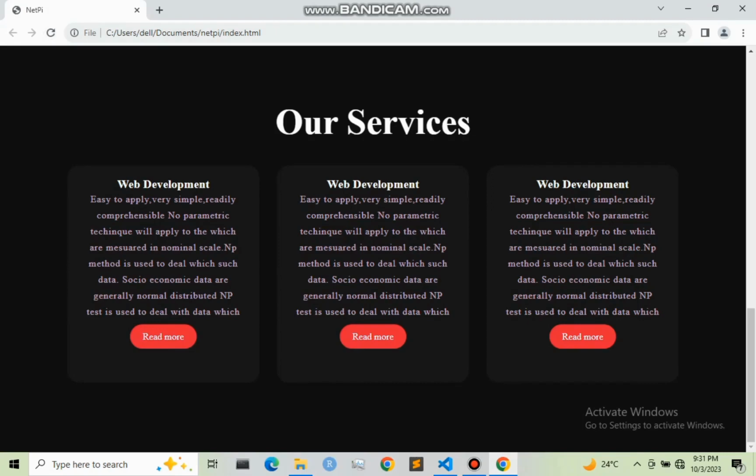So there we have a service section. So let us add the icons right here before the web development or our card title.